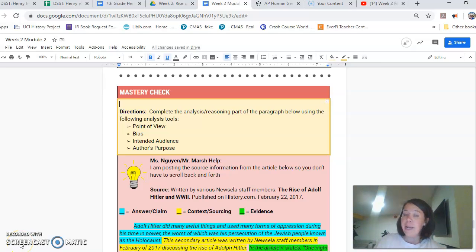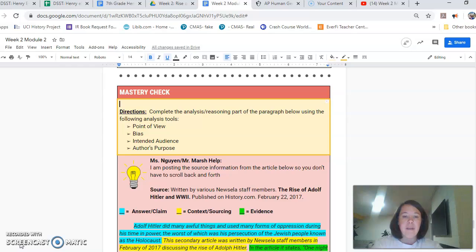All right, we are looking at the mastery check here. You're going to complete the analysis and reasoning part of the paragraph below using the following analysis tools: point of view, bias, intended audience, and author's purpose. So here's some helping points. I'm posting the source information from the article below so you don't have to scroll back and forth.